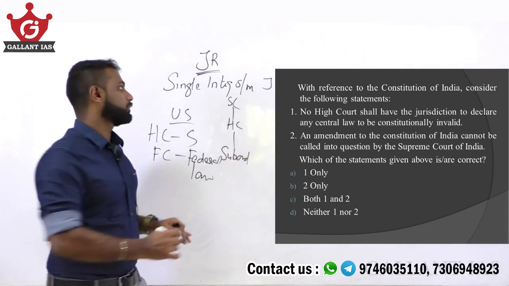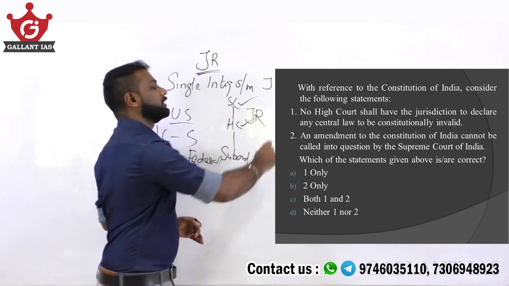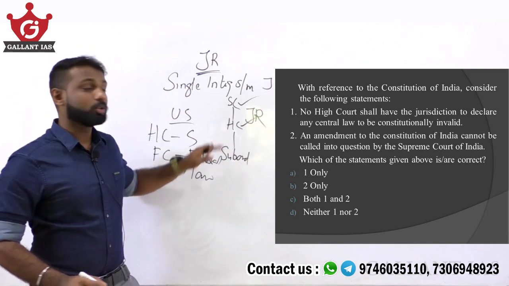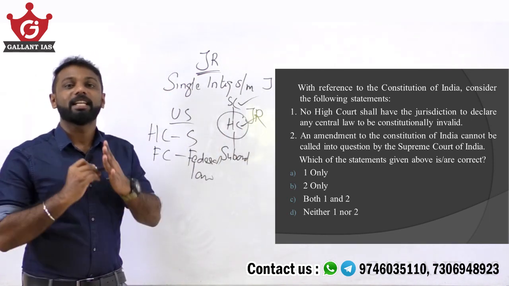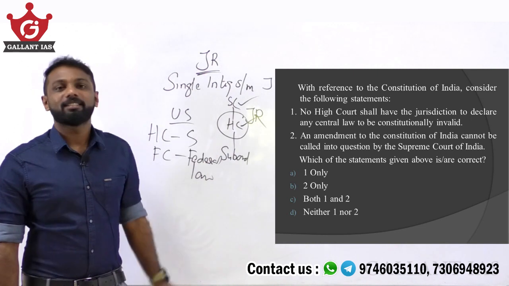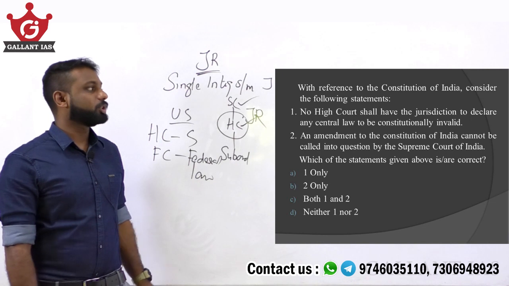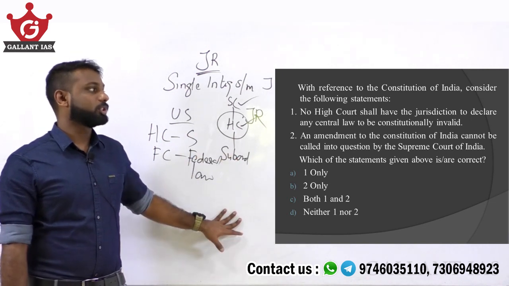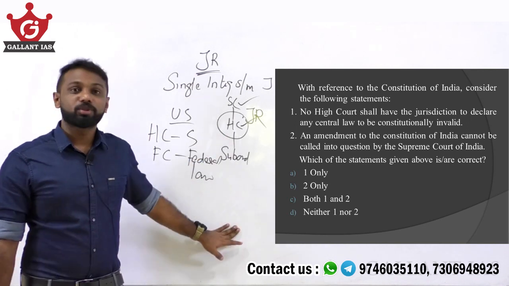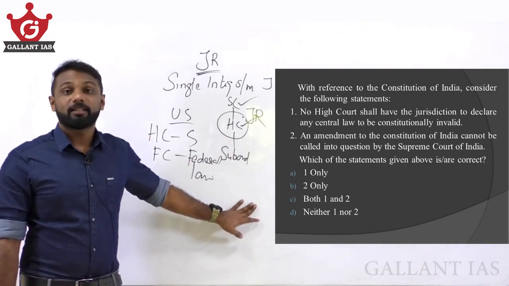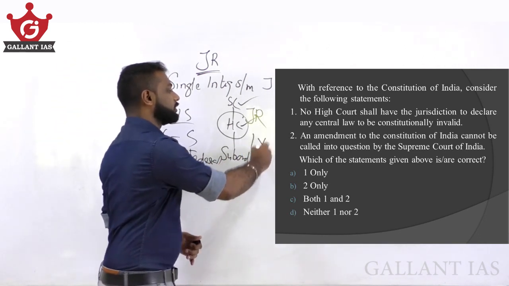That is, under Indian Constitution, both Supreme Court and High Court have the power of judicial review. That is, even the High Court has the power to declare a central law to be constitutionally invalid. So we can say that statement number 1 is wrong, because it says that no High Court shall have the jurisdiction to declare any central law to be constitutionally invalid. But under our Indian Constitution, High Court also has the power to declare a central law to be constitutionally invalid. So statement number 1 is wrong.